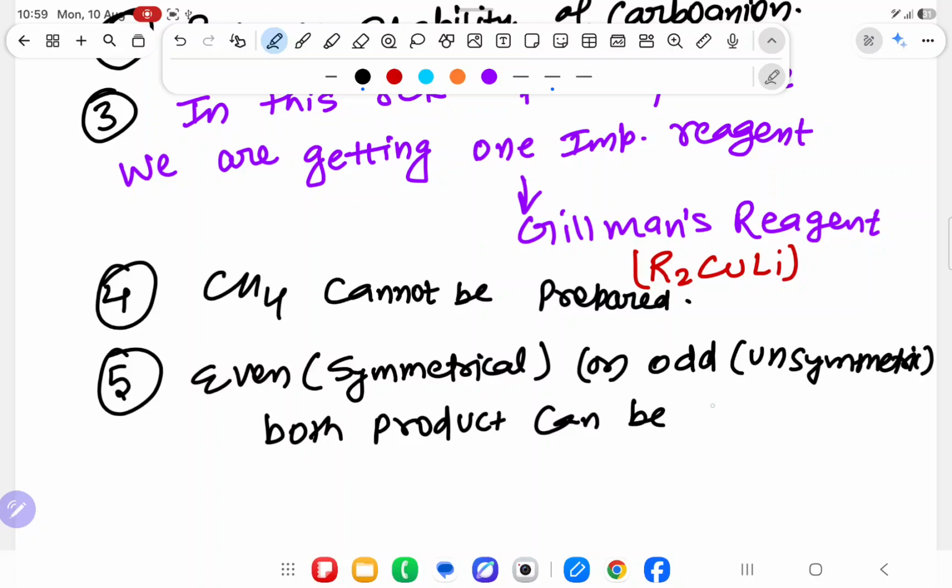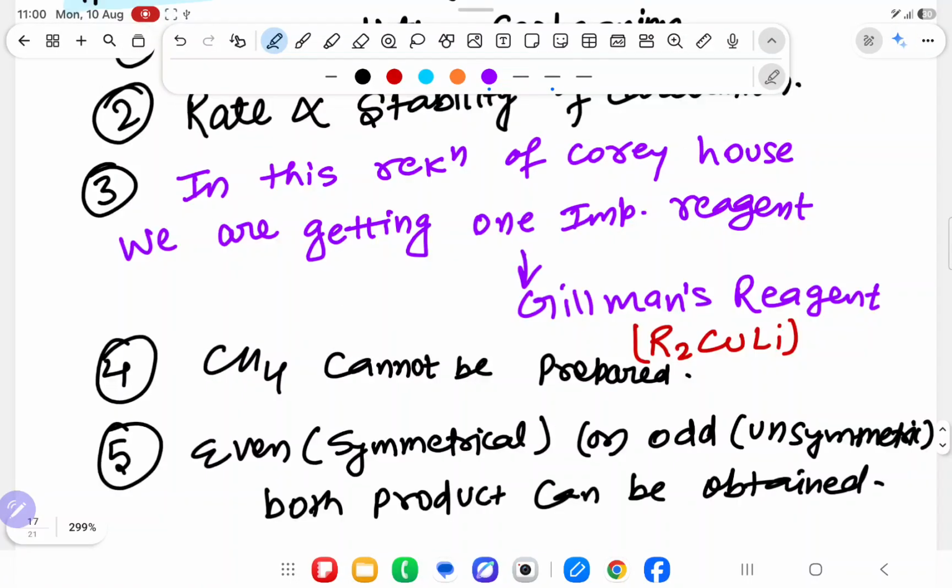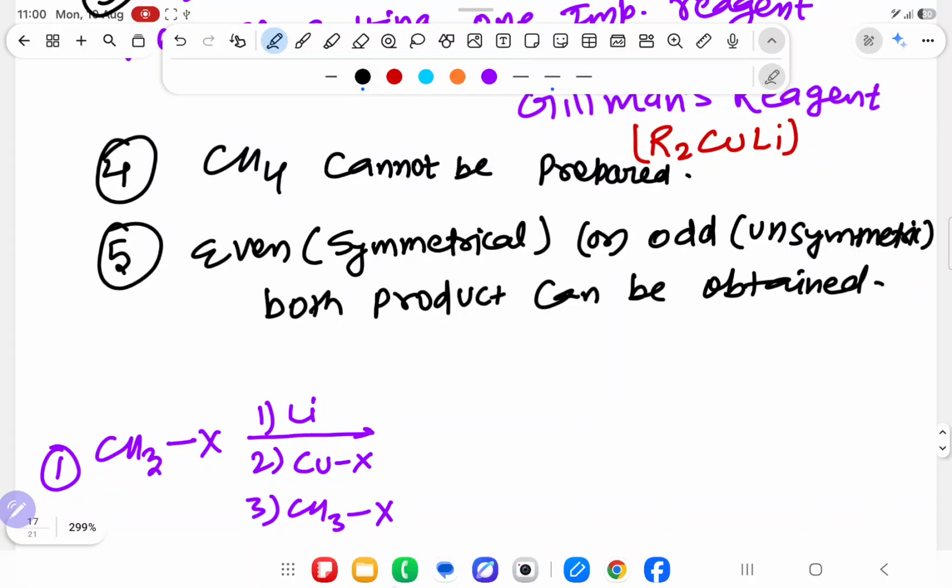In this part, both products can be obtained. Now we are going to see some questions. Then the Corey-House reaction also. Now we will see the question, nothing much to worry about.